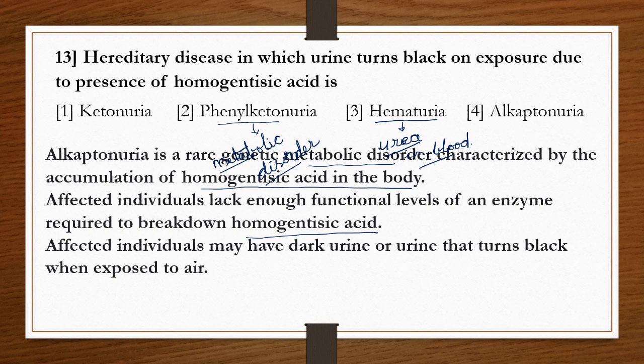Due to failure of breakdown of this acid, the affected individual may have dark urine, or urine that turns black when exposed to air due to the presence of this acid. So the correct answer is option 4, alkaptonuria.